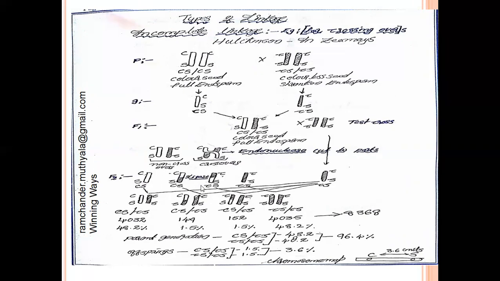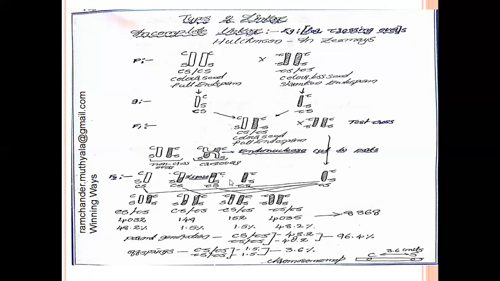The new recombinant gametes are expressed in new characters. So the new character producing gametes are formed by the crossing over mechanism. From the F1 generation, a total of 4 gametes are formed. From these 4 gametes, 2 gametes contain parental characters and 2 gametes contain new recombinant characters.